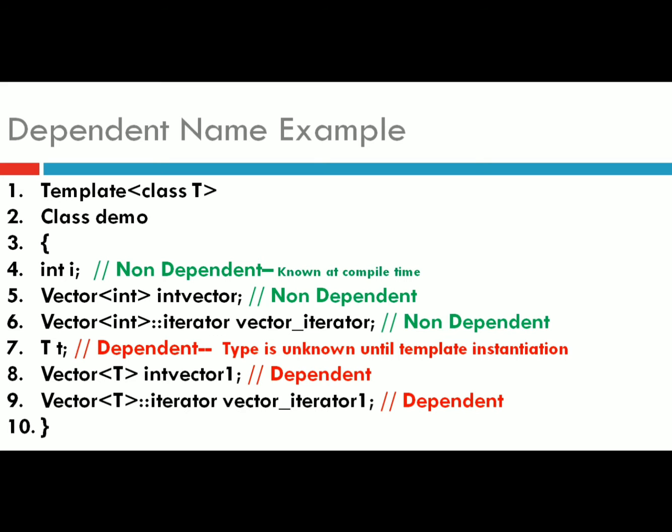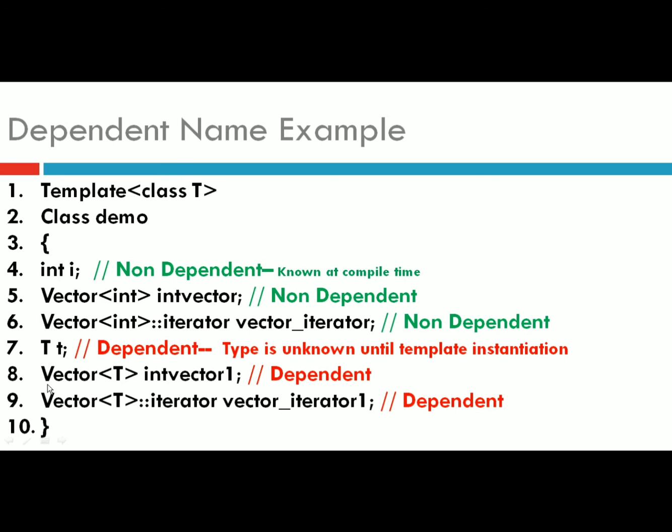Until then we don't know what the type of T will be. Whenever you instantiate your template, only then will we come to know the type of T. That's why this will be called a dependent name, because it is dependent on the generic argument T.